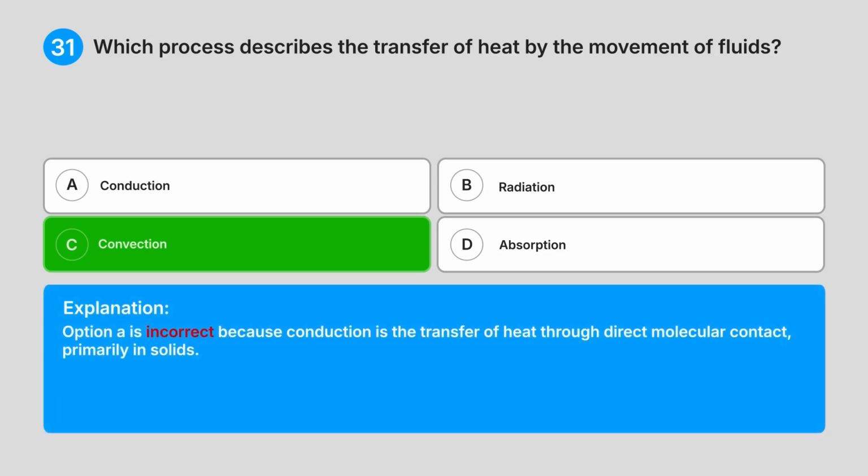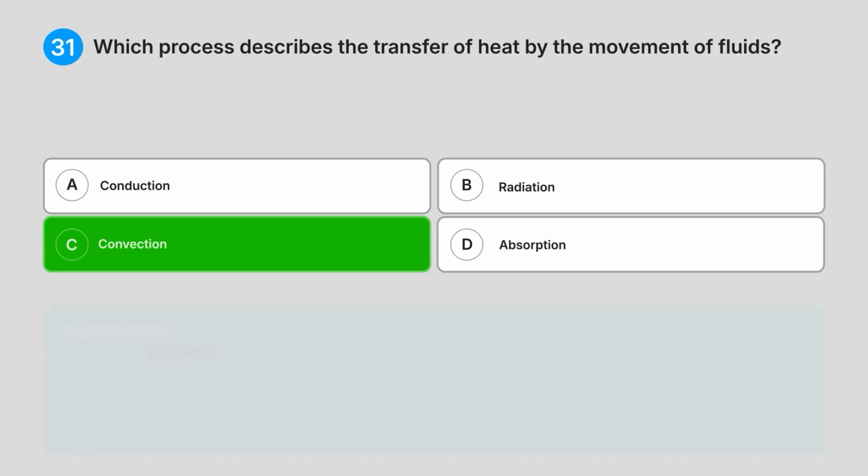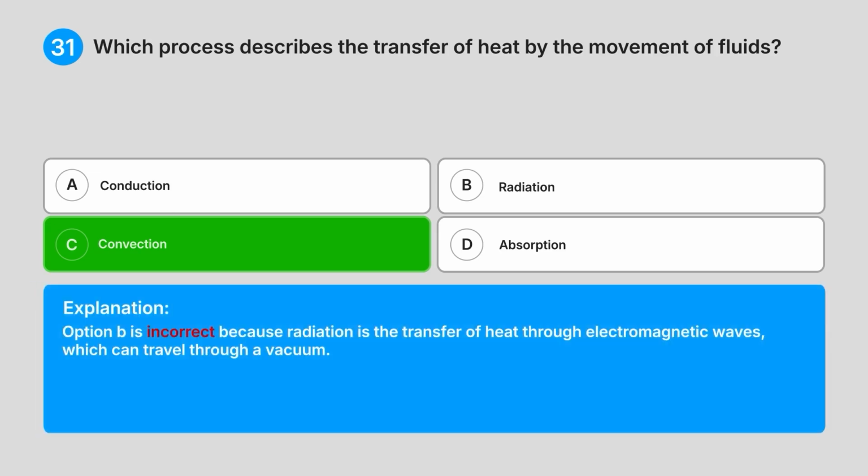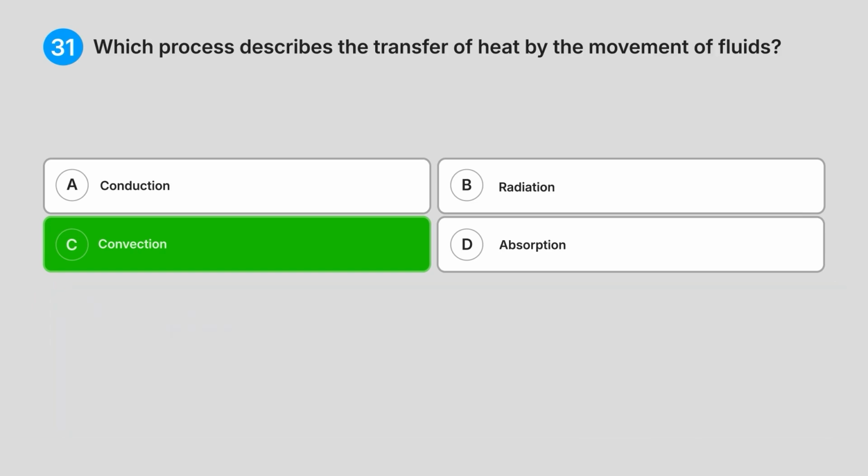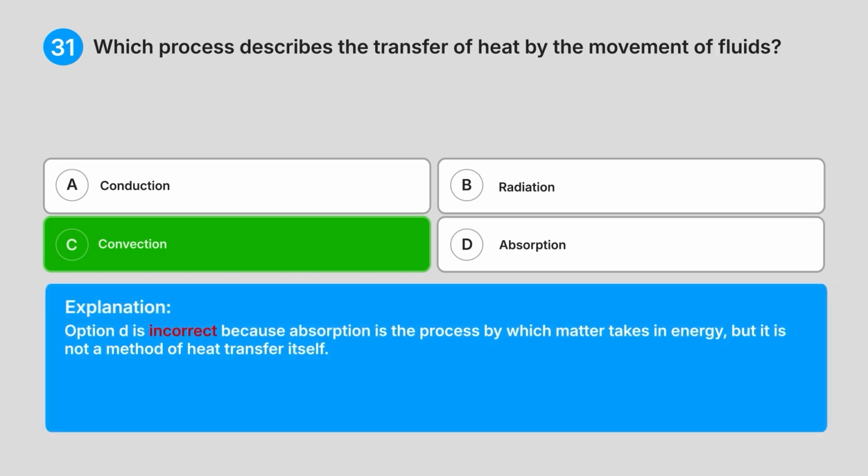Option A is incorrect because conduction is the transfer of heat through direct molecular contact, primarily in solids. Option B is incorrect because radiation is the transfer of heat through electromagnetic waves, which can travel through a vacuum. Option D is incorrect because absorption is the process by which matter takes in energy, but it is not a method of heat transfer itself.